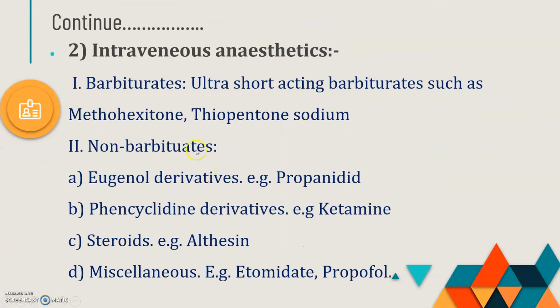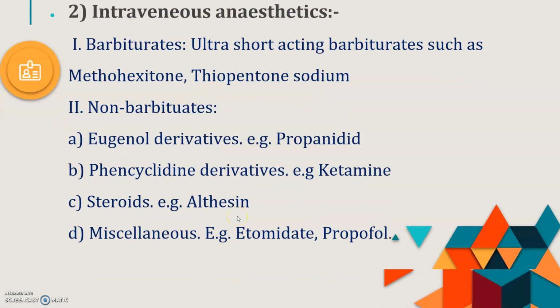Second is the intravenous anesthetics. The first class is the barbiturates, ultra short acting barbiturates. Then the second class is the non-barbiturate drugs. Examples are 4 different classes: eugenol derivatives, phencyclidine derivatives, steroids and miscellaneous. These are the different examples of intravenous anesthetics. So this is the classification of general anesthetics.